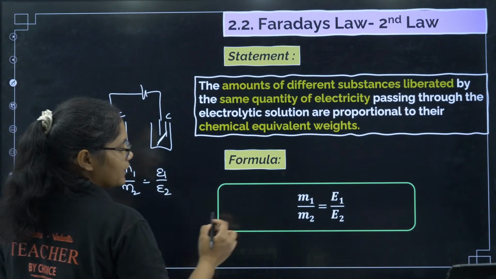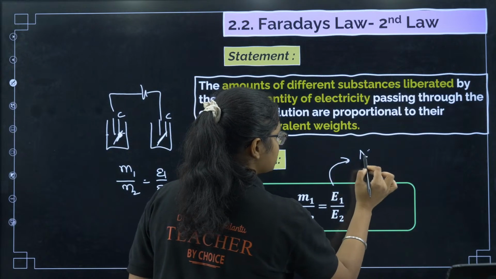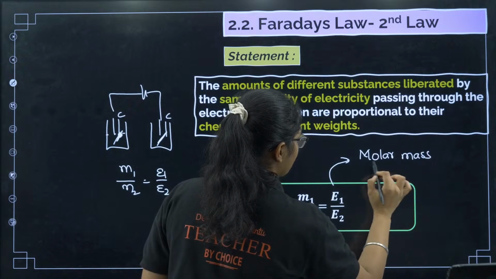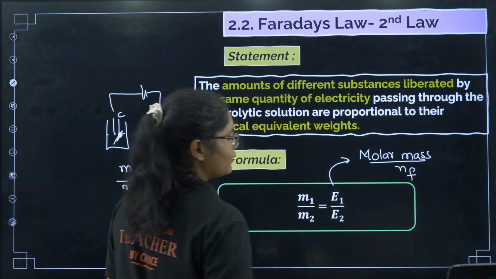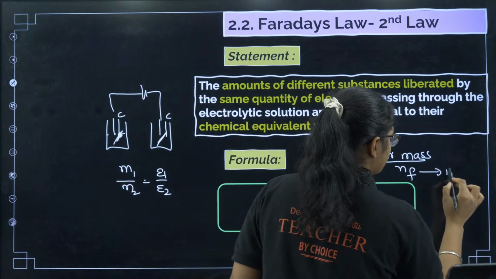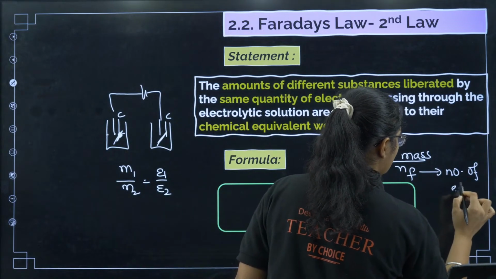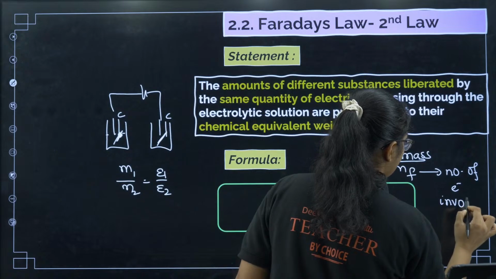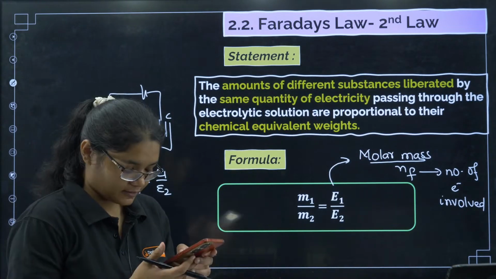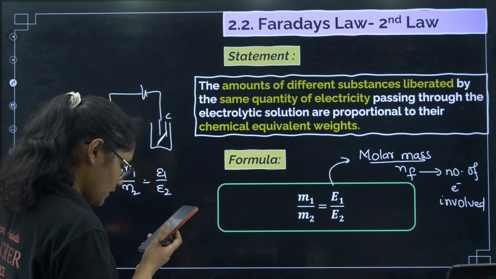Now how to calculate equivalent weight? Equivalent weight is equal to molar mass divided by n factor. Molar mass divided by n factor. What is this n factor? N factor is the number of electrons involved.